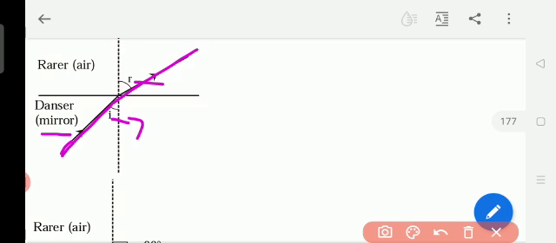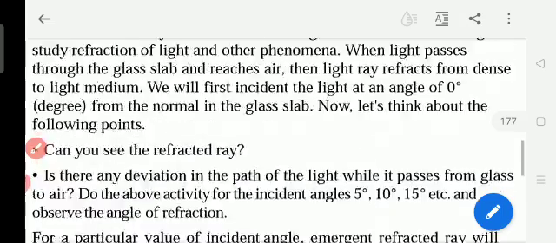Denser medium is what? Mirror. And rarer means air. Medium means entering into that medium. Okay, denser means thickness. Denser, mirror. So light is going from where? From the denser medium to the rarer medium. Okay, so here it is at the surface of the boundary of the two mediums only that the bending of light will come. It is called refraction. Okay, so here we will study now what is the critical angle.